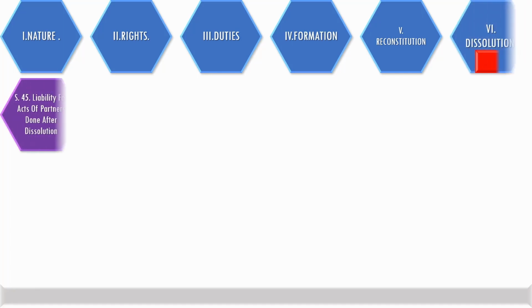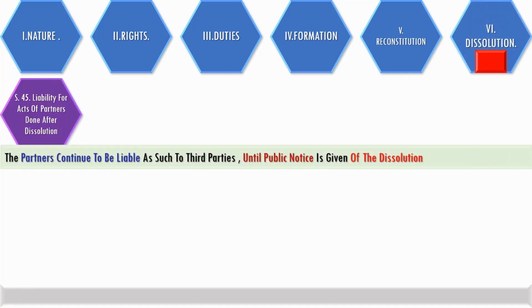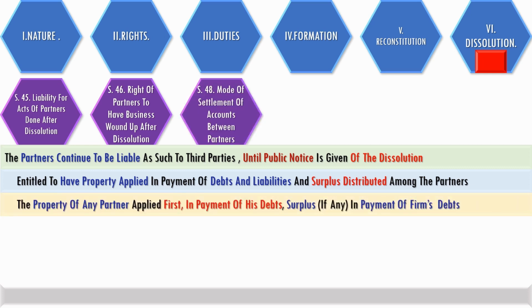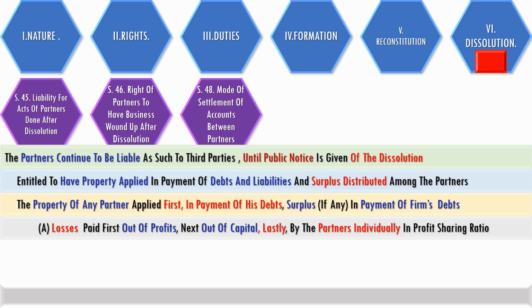Even after dissolution, partners continue to be liable to third parties until public notice is issued. Partners are entitled to have the business wound up, pay the debts and liabilities, and get the surplus distributed among themselves. The property of any partner is first applied in payment of his personal debts. Surplus only will be available for payment of the firm's debts, and the firm's priority will be losses paid out of profits, then out of capital, and lastly by contribution from partners in the profit sharing ratio.